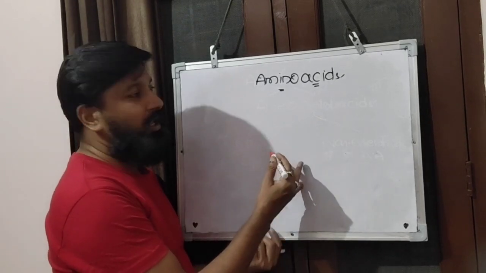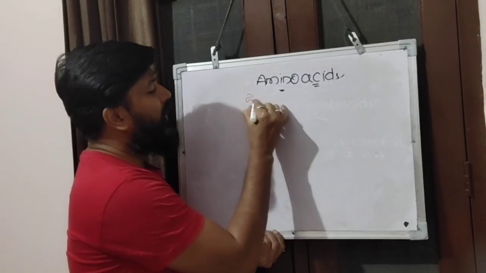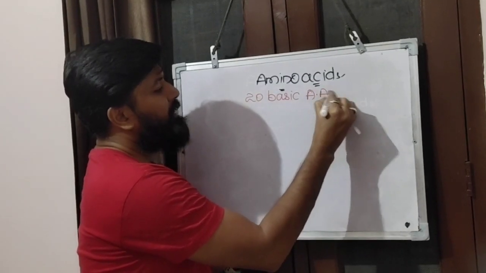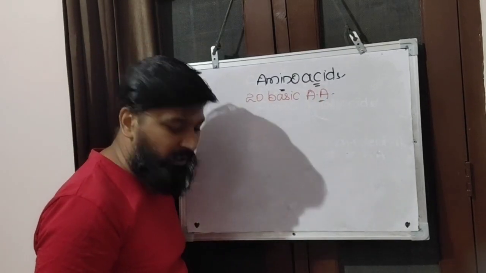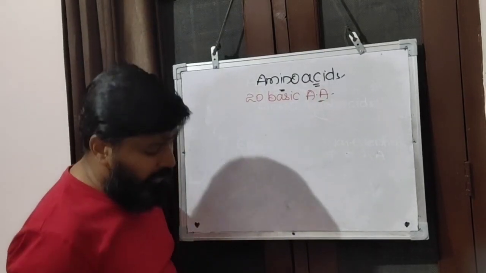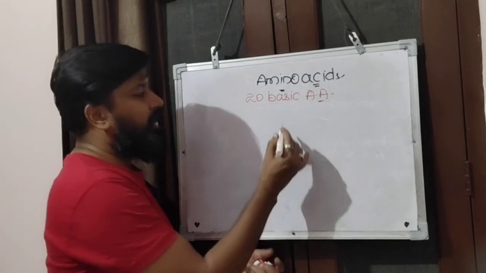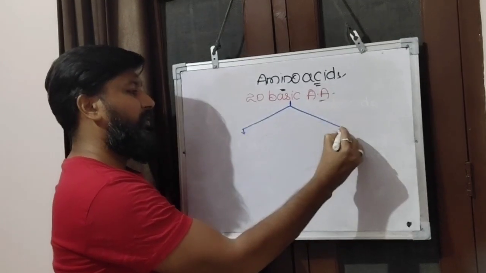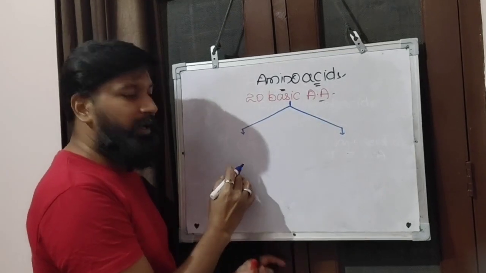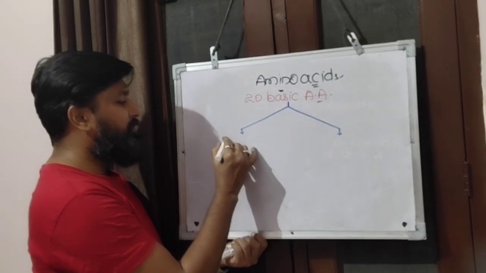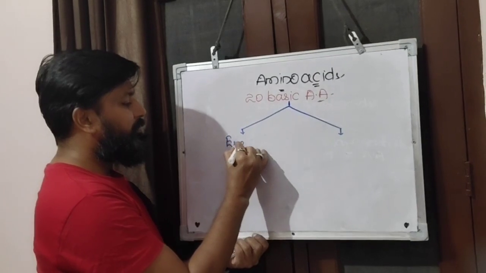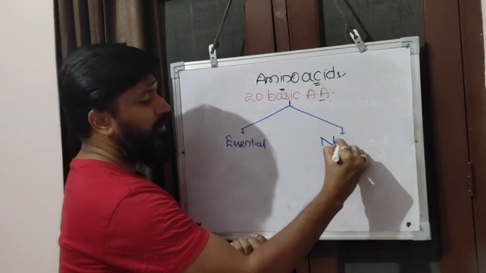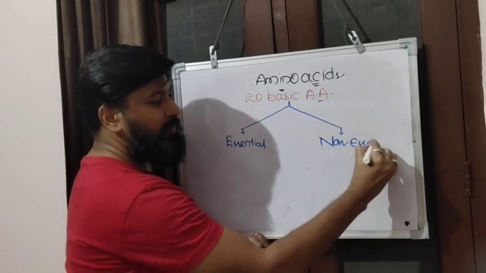So amino acids, in short, there are 20 basic amino acids present in the living system. These 20 amino acids are generally categorized into two different categories. One we call essential amino acids, and the other non-essential amino acids.